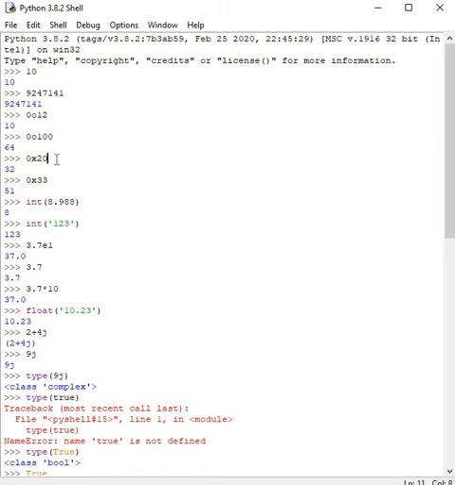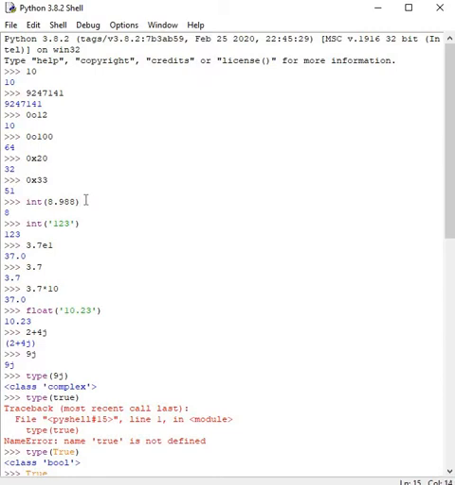And 0x, any number, base 16 hexadecimal notation. Any number preceded with 0x is hexadecimal notation. 20 hexadecimal, in decimal it is 32. So just go through number systems, conversion of decimal to binary, decimal to octal, octal to decimal, and so on.